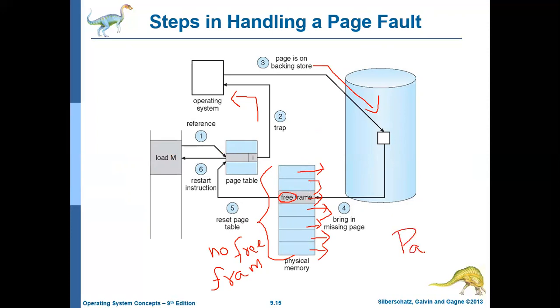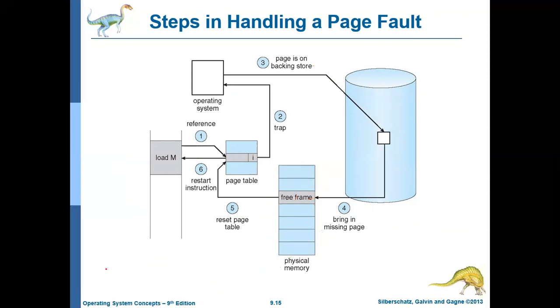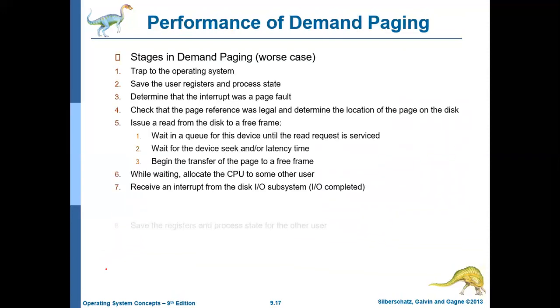Paging means we should identify a page and swap it to the hard disk. We should identify any one of the pages, maybe this particular page, move that page to the hard disk, and bring this page back here. This is what we should do when no free frames are available. After doing this, you update the page table and then restart the instruction. That is what we are going to discuss in the rest of the topic.